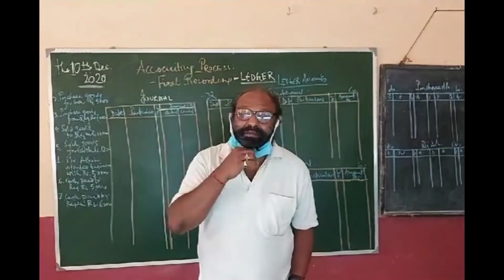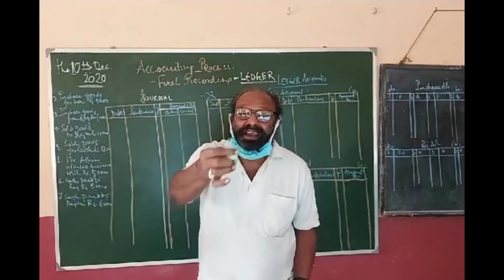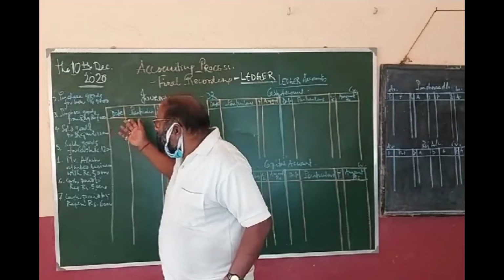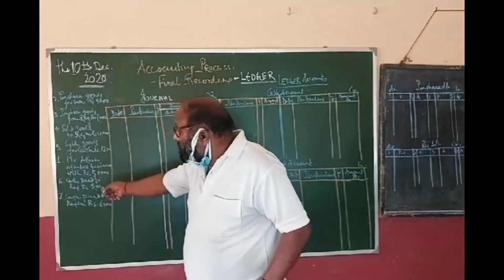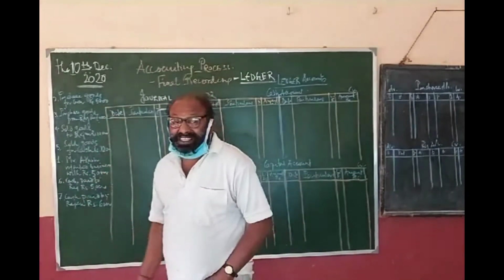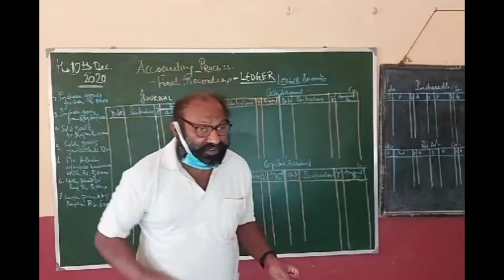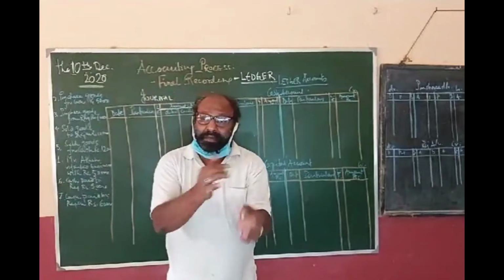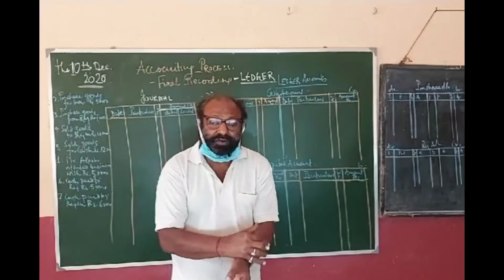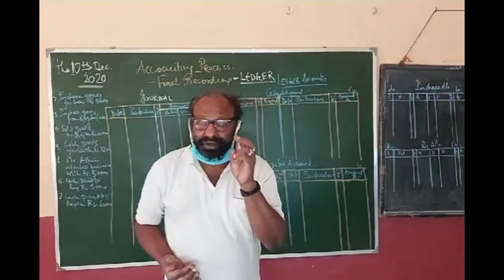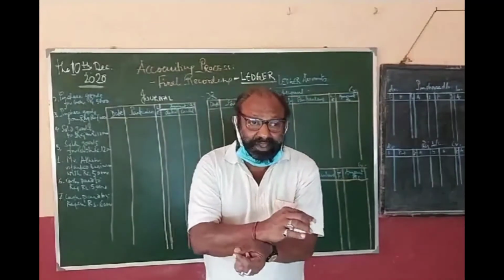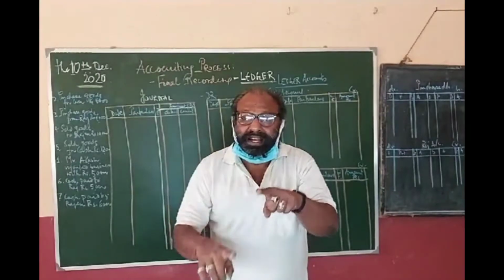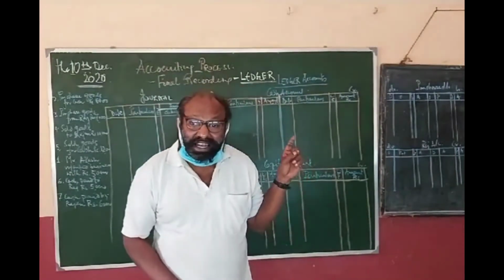Now I have shown you yesterday how to record in the journal. Today I am coming to that part. I have written here some transactions. These transactions will be recorded in the journal first, and then I am coming to the next part. After primary recording, our task is to record it finally. So there is another set of books, and that is known as ledger accounts.